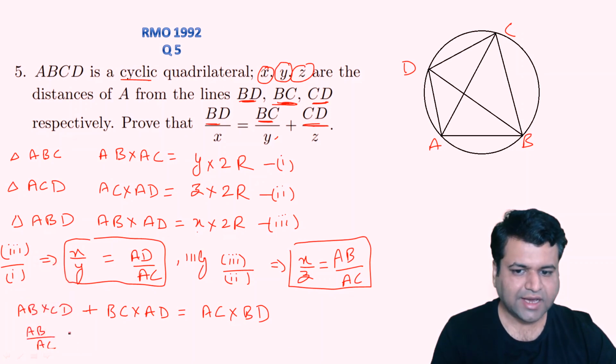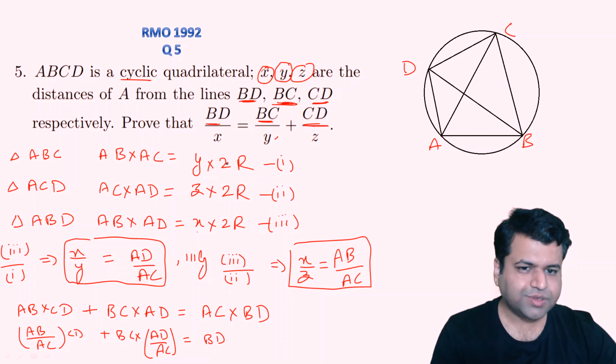What we will get? AB upon AC, right, times CD. I hope this is clear. Similarly BC into AD upon AC, and that will be equal to BD, okay? So the question is coming together, because BD we needed, BC we needed, and CD we needed.